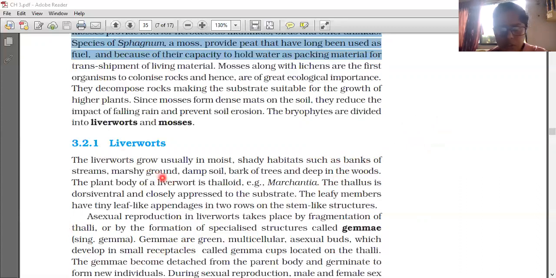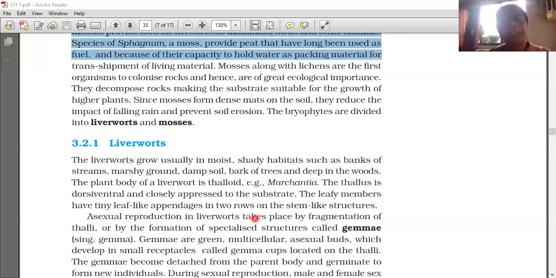Stem or leaves are also not true. It is root-like, stem-like or leaf-like only. Actual root, stem and leaf are not there. They may possess root-like, leaf-like or stem-like structures. The main plant body is called a gametophyte because it produces the gametes. As they produce the gametes, the main body is called a gametophyte.